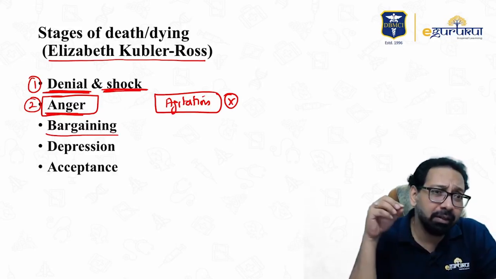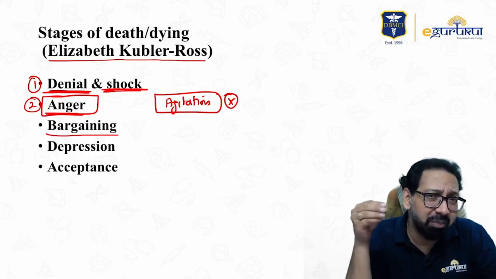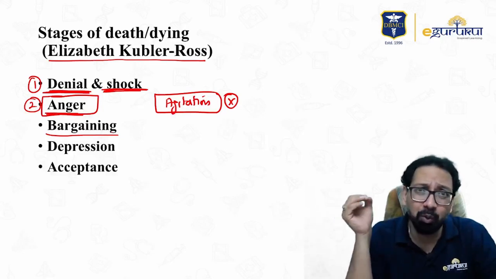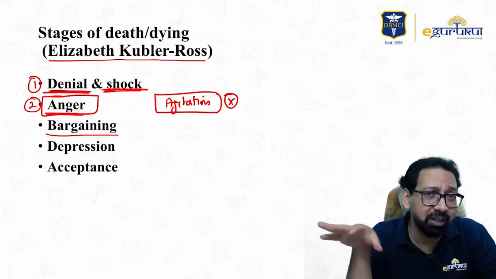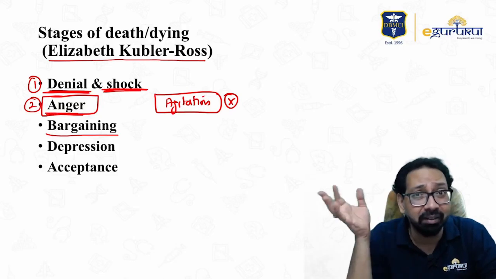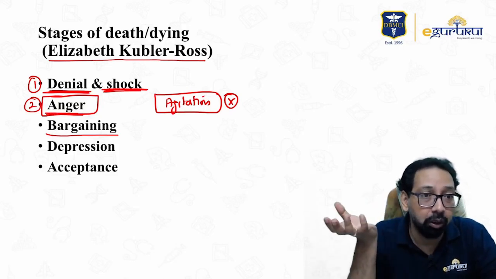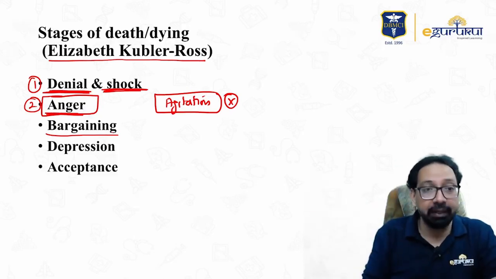Bargaining. Yes, when he would be angry, after some time he would bargain with God. Hey God, just save me. I will never do this. I will never do that. Yes, I will never take alcohol. Okay, so this is bargaining.